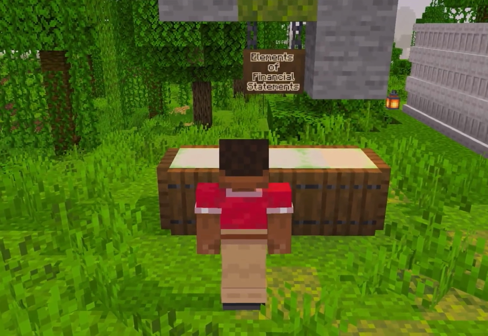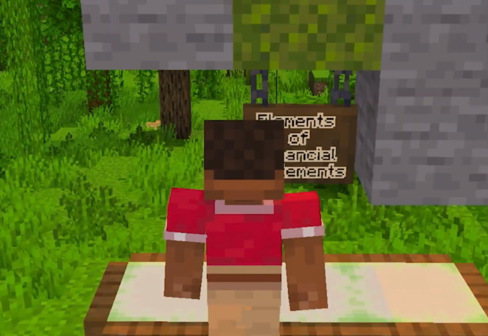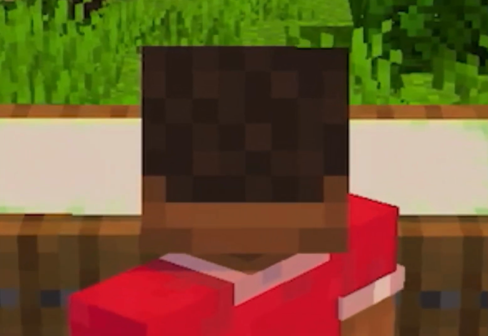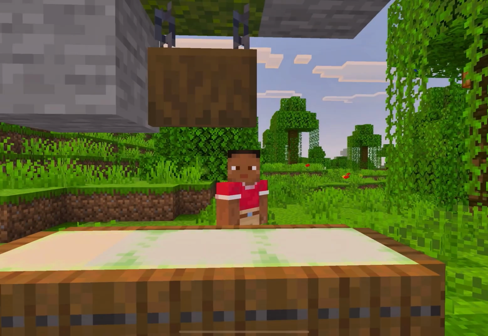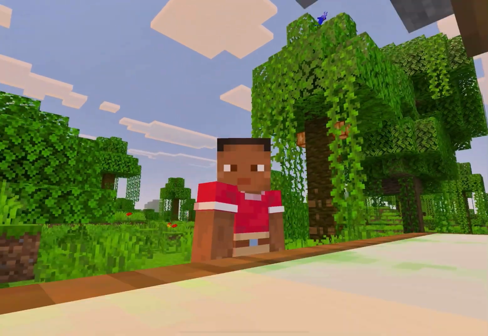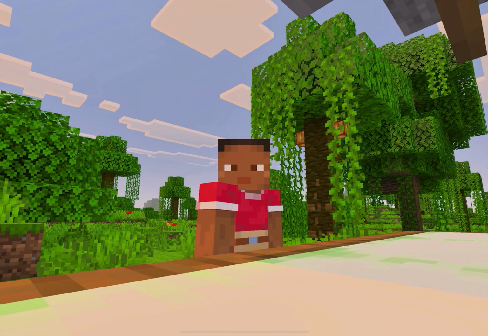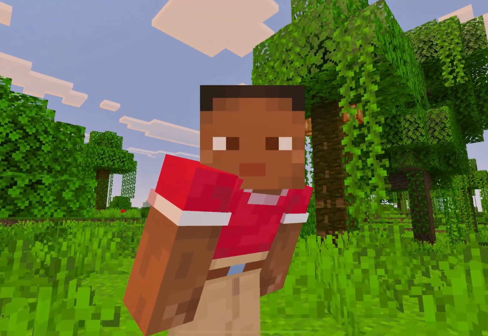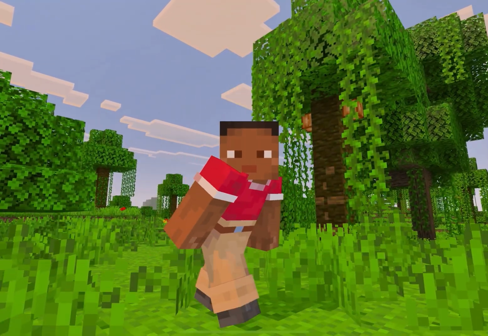Elements of financial statements. So this is probably the most important one and also my favorite. Elements are essentially the entity's economic resources, claims against the entity, and changes in those resources and claims. And there are essentially five elements that you need to be aware of.